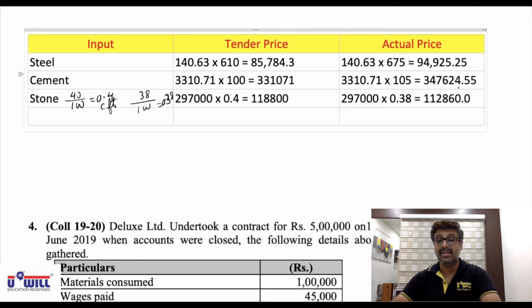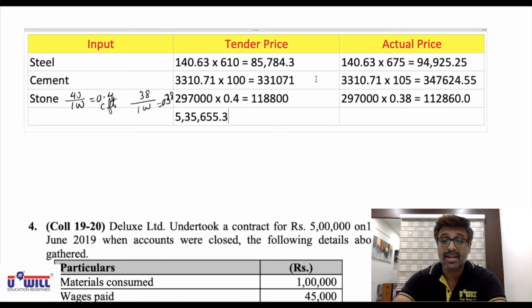Now do it in the calculator, everyone. 85,784.3 plus 331,071 plus 118,800. The total tender price we would have submitted is 5,35,655.3.